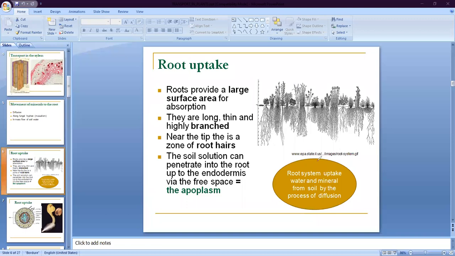Clear? So it is the process. The root system obtains the water and mineral from soil by the process of diffusion. So these diffusion processes are very important to receive the water and then mineral. Okay. Next is